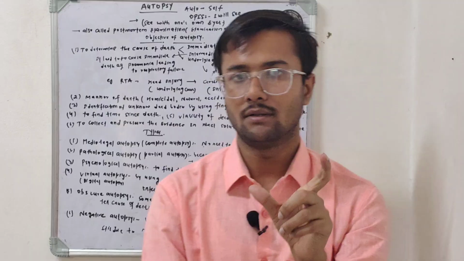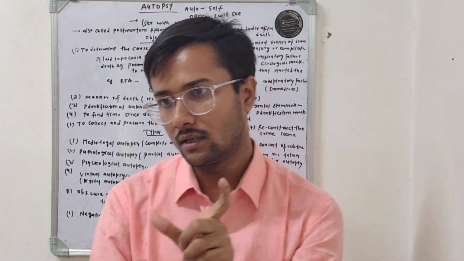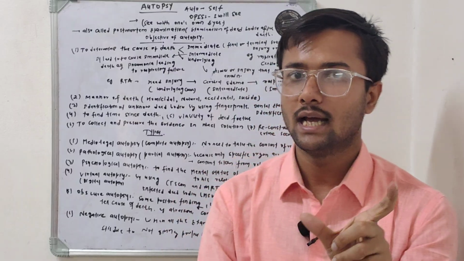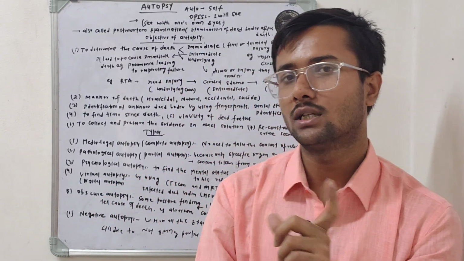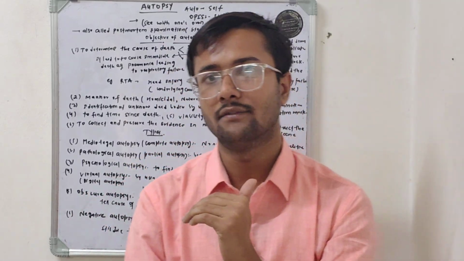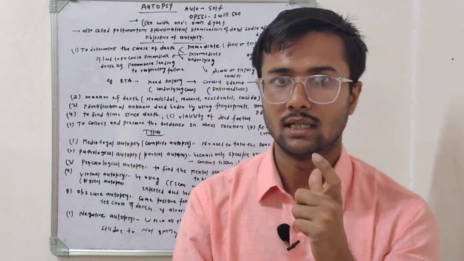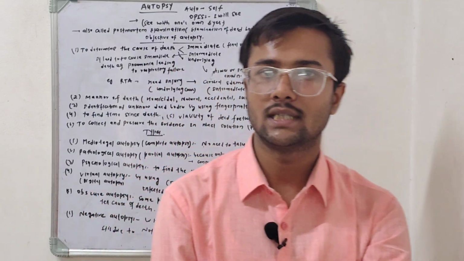So here, what is the first event? Head injury. The head injury is the first event, and the first event we call the underlying cause. After the head injury, the next event is the formation of cerebral edema.